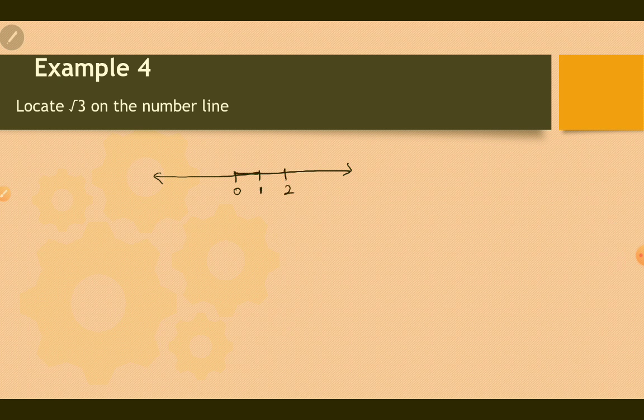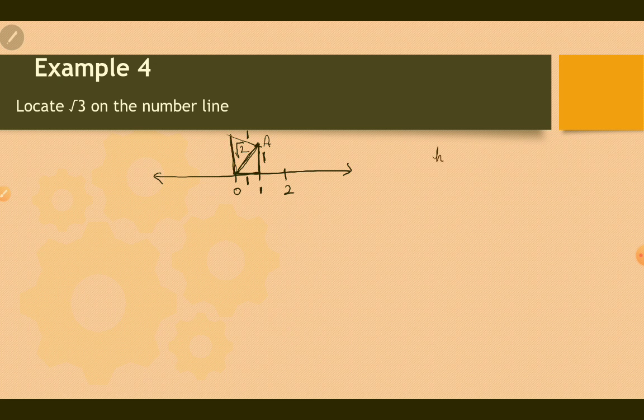Take 1 centimeter as in the previous case and draw a perpendicular of 1 centimeter using a compass or a protractor. And from the previous case we know this is root 2. Now draw a perpendicular at this point, suppose it's A, that also of 1 centimeter.